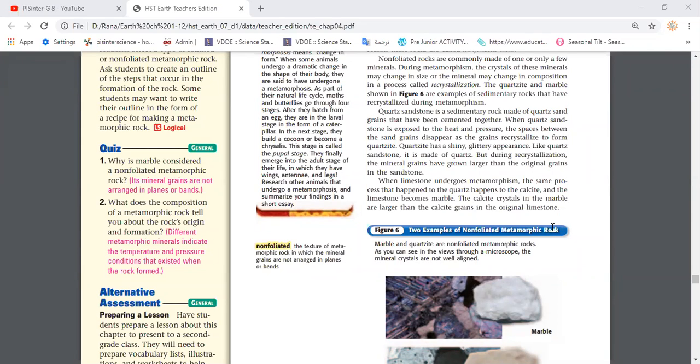So in that case, we're going to find that the calcite crystals in the marble are going to be larger than normal calcite. And we are going to find also that the crystals of quartz are going to change. So overall, they will form a new metamorphic rock, which is the marble.